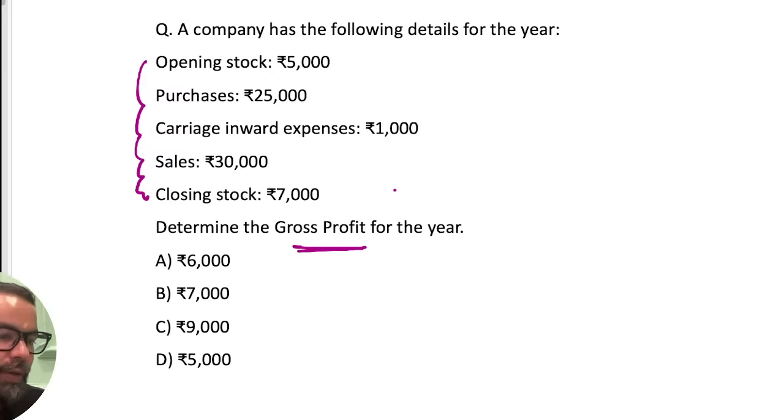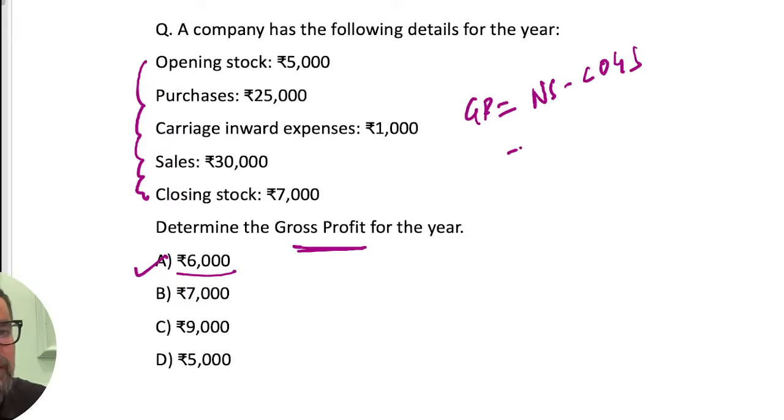Just watch these particular ones. So when it comes to this one, everyone is saying 6,000, which is correct. Basically your gross profit is equal to net sales minus cost of goods sold. Net sales here is 30,000, and cost of goods sold is 31 minus 7, so it is 24,000. So it is equal to 6,000.